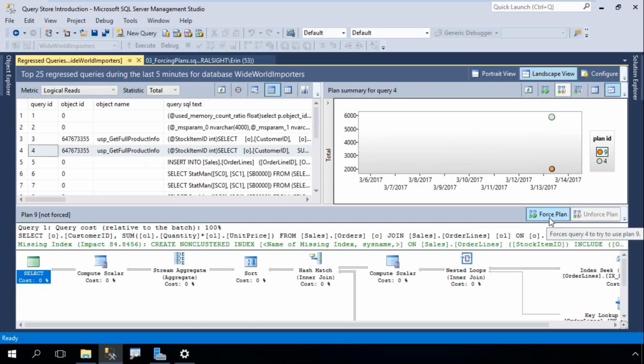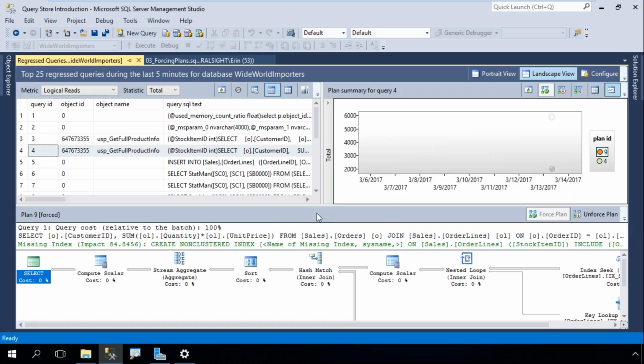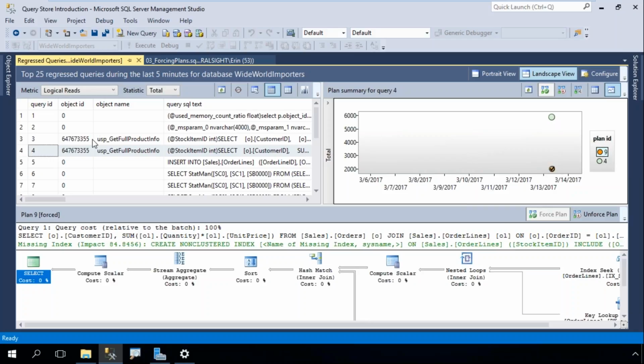So I can force it right here, and this is ridiculously simple. And remember, you have to be a DB owner in order to force plans, and some of it is because this is so simple. I mean, my mom could do this, right? I click on this and I say force plan. Do I want to force plan 9 for query 4? Yep, and that's it. Now I have this little checkbox that says this is the plan I'm forcing.